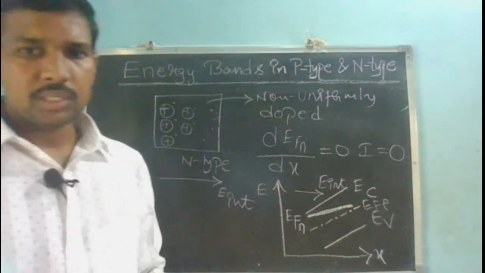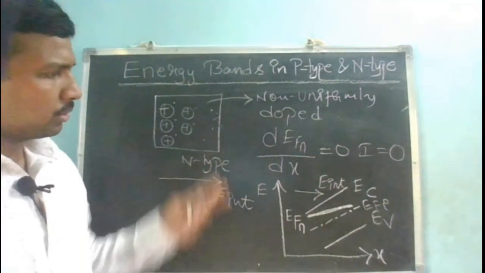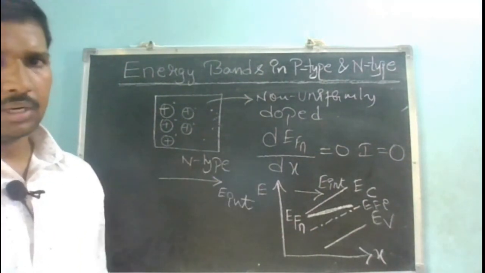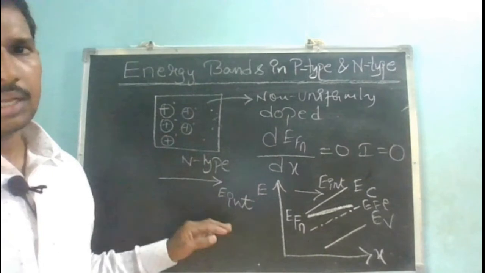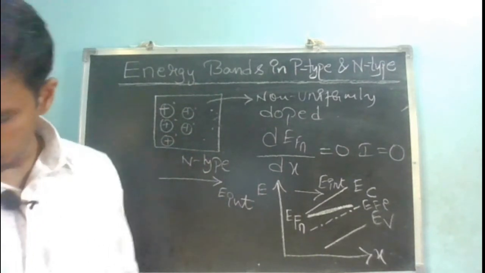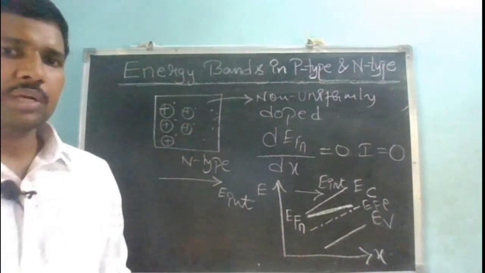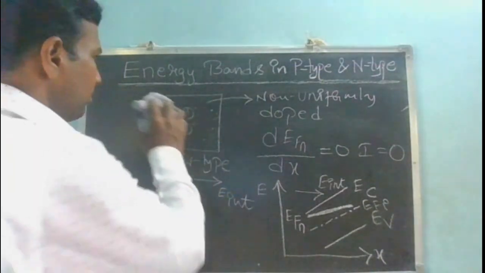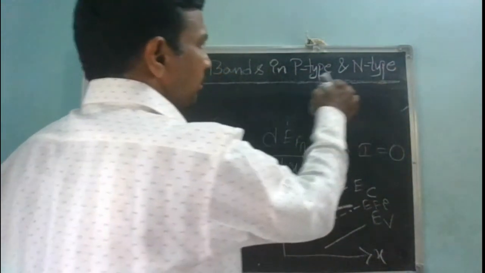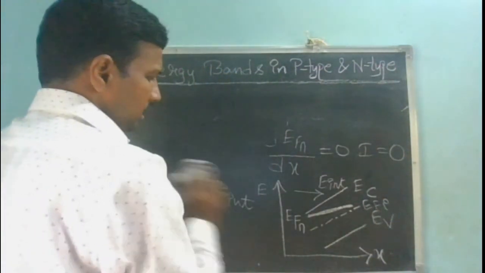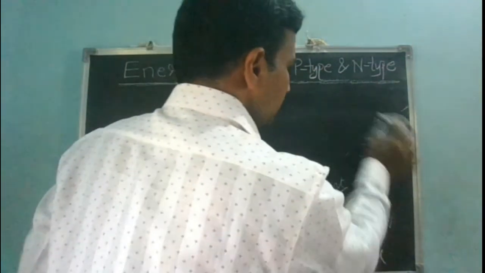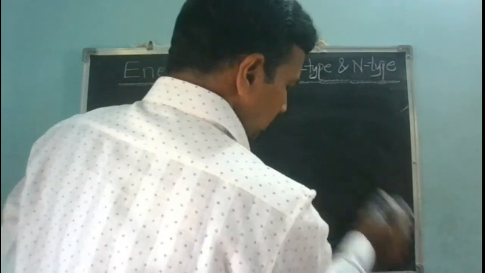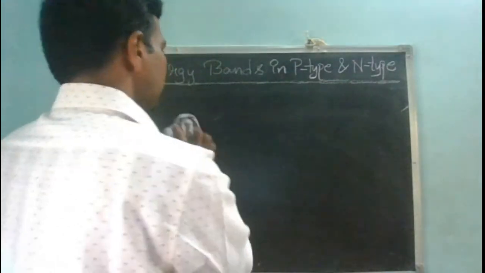So this is the case with respect to the energy band diagrams of several varieties of the n-type semiconductor. Similarly we can have a p-type semiconductor also, but I am not going to do the p-type semiconductor here because it is exactly similar to what we have considered for an n-type semiconductor. That is left to you to do by yourself.